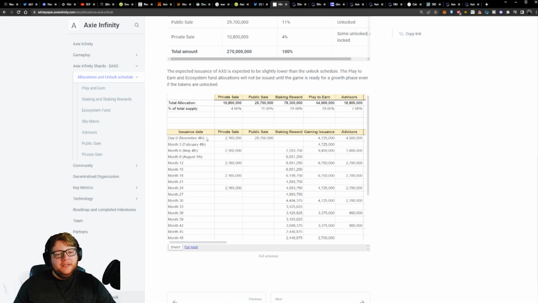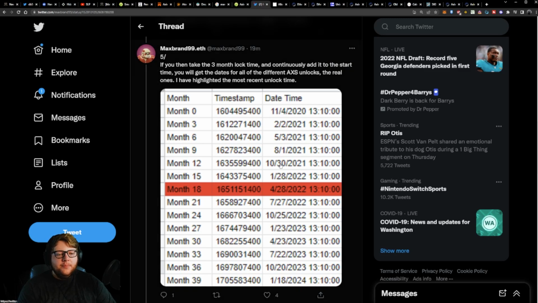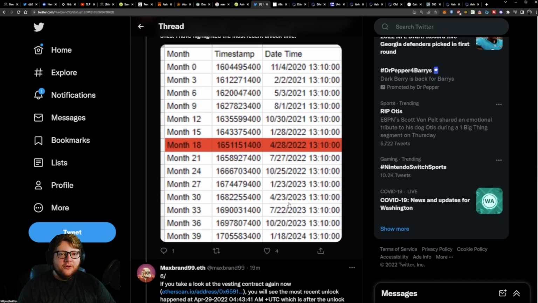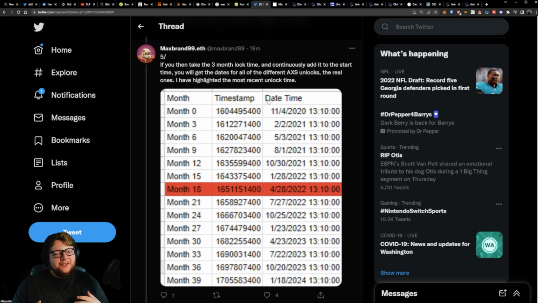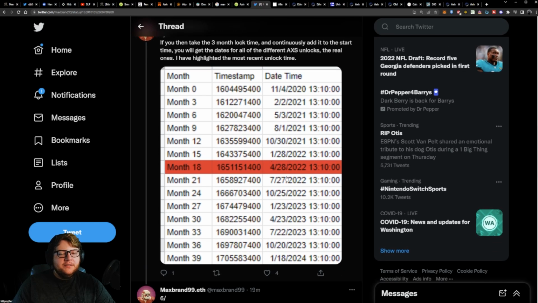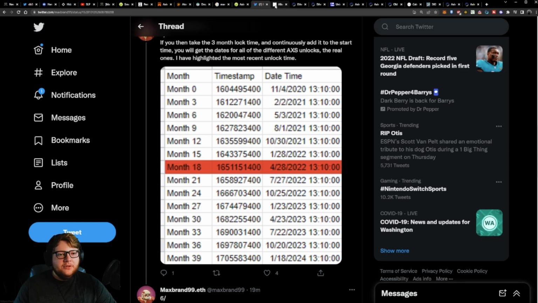Now this white paper would lead you to believe that it's the 4th date of every 3rd month consistently, so you would expect the next ones to be the 4th, the 4th, the 4th, and so on. However, when we actually look, it progressively gets further and further away from the 4th, to the point where by month 30, we're talking the 23rd. By month 39, we're talking the 18th. We start out only 1 to 3 days off, but further out we're off by almost 2 weeks at a time, which is dramatically different from what the white paper implies.